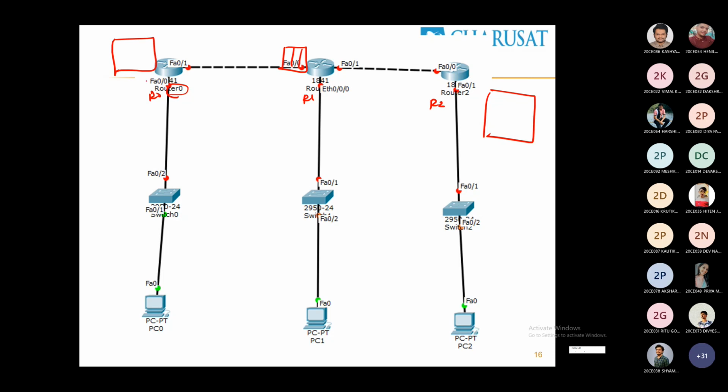So who are the neighbor networks with respect to R0? 10 and 11. So this will have a 10 and 11 entry, and the cost is 0. What about R1? 11, 12, and 14. Okay, for R2, 12 and 13. So this is the initial routing table or initial forwarding table with respect to the book.